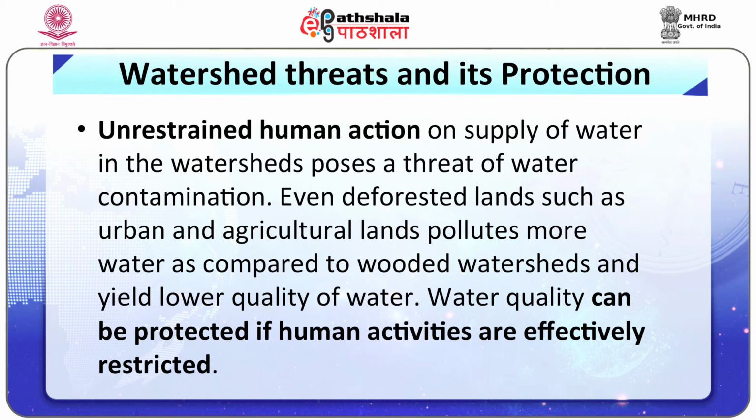Unrestrained human action on the supply of water in the watershed process poses a threat of watershed contamination. Even deforested land, such as urban and agricultural lands, pollutes more water as compared to wooded watersheds and yields lower quality of water. Water quality can be protected if human activities are effectively restricted.